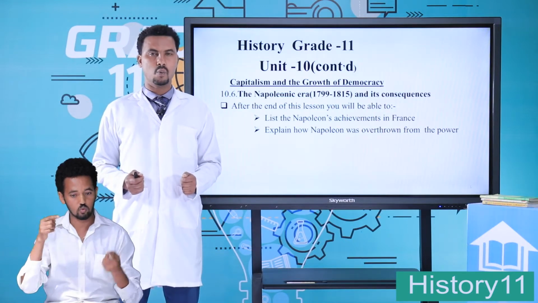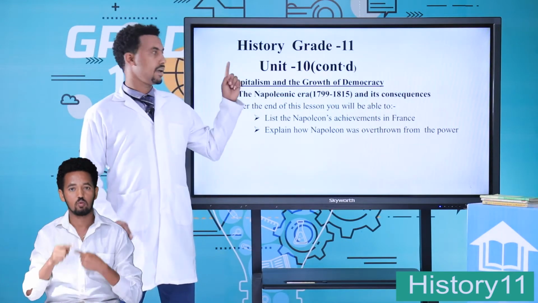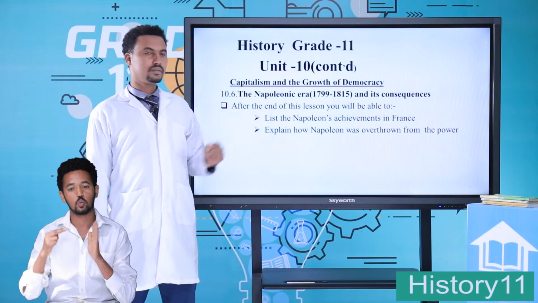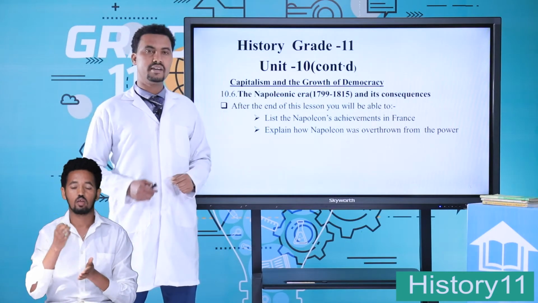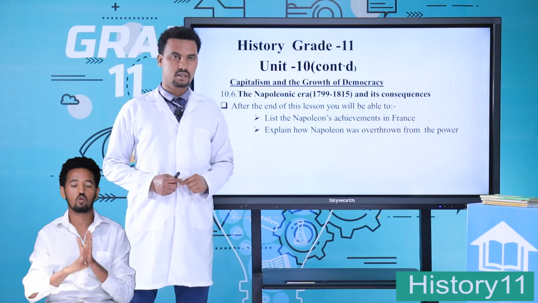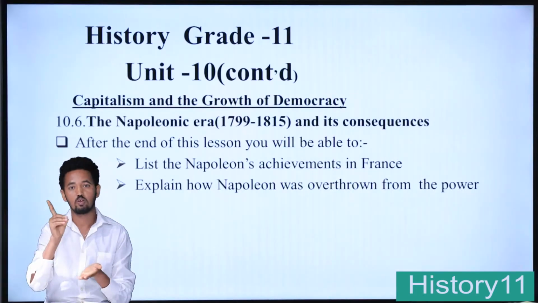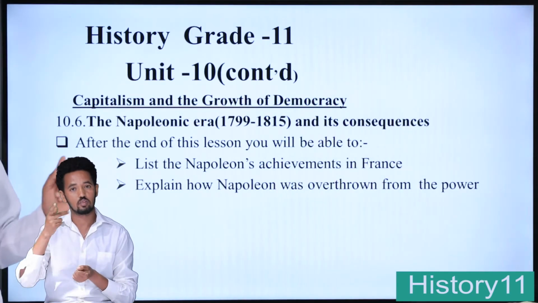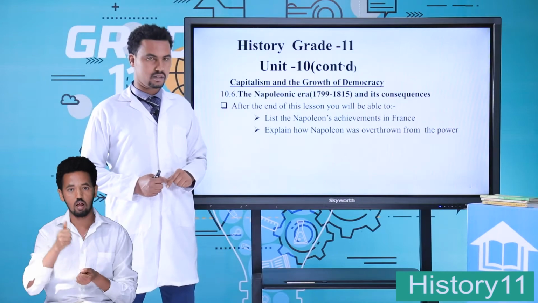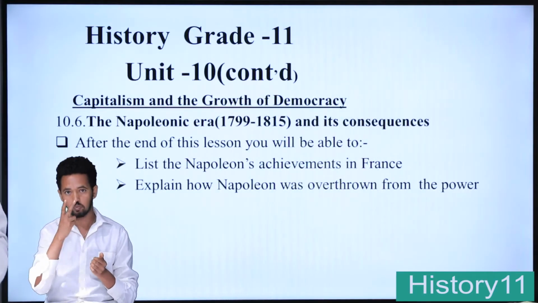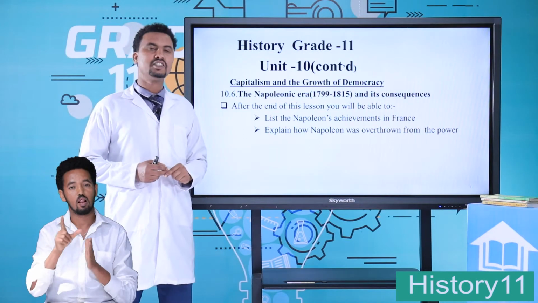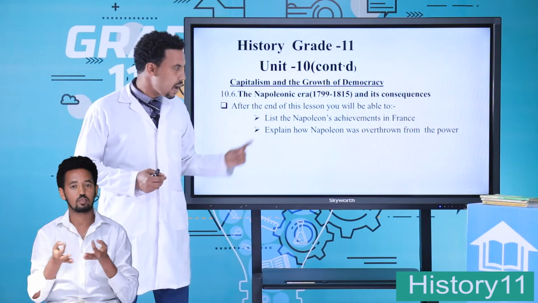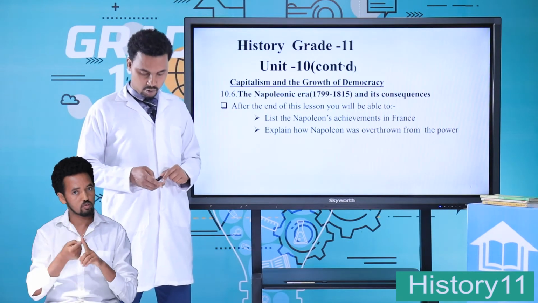Today we are going to see History Grade 11, Unit 10: Capitalism and the Growth of Democracy. Today's lesson mainly concerns the Napoleonic era and its consequences. You will be able to list the achievements of Napoleon in France and explain how Napoleon was overthrown from power.